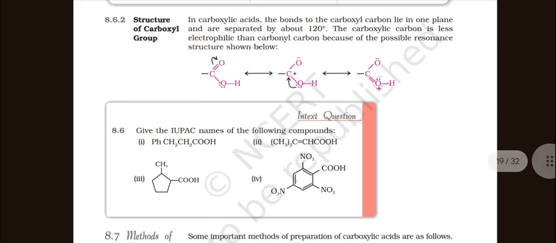Structure of the carboxylic group. In carboxylic acid, the bonds to the carboxylic carbon lie in one plane and are separated by about 120 degrees. The carboxylic carbon is less electrophilic than the carbonyl carbon because of the possible resonance structures shown below. C double bond O, C, OH. Then one bond transfers to oxygen, giving C, O negative, OH. Then a lone pair transfers toward carbon, giving C, O negative, O double bond H.